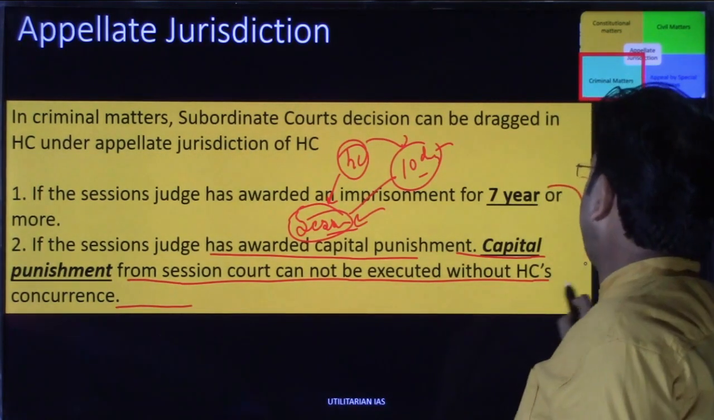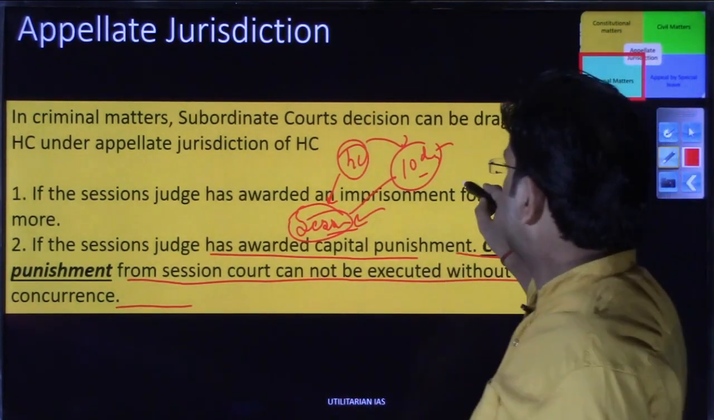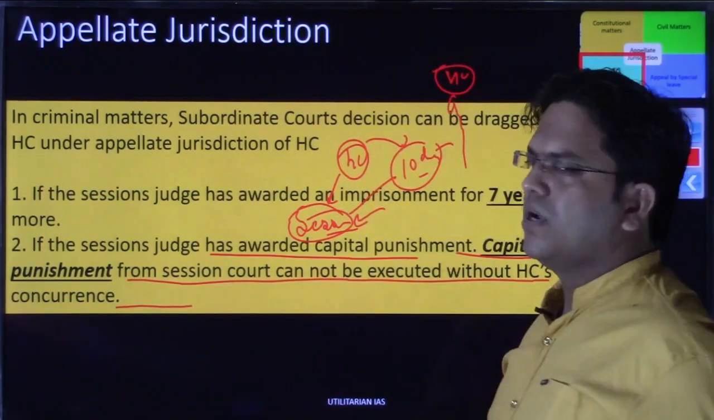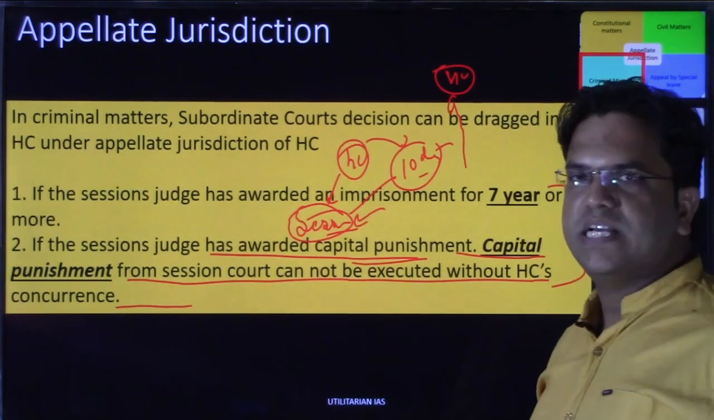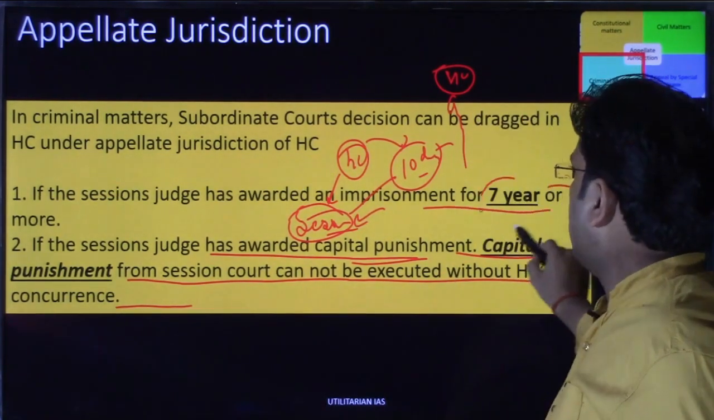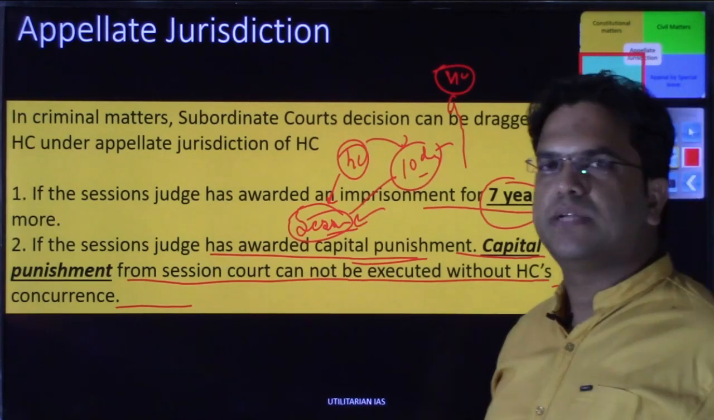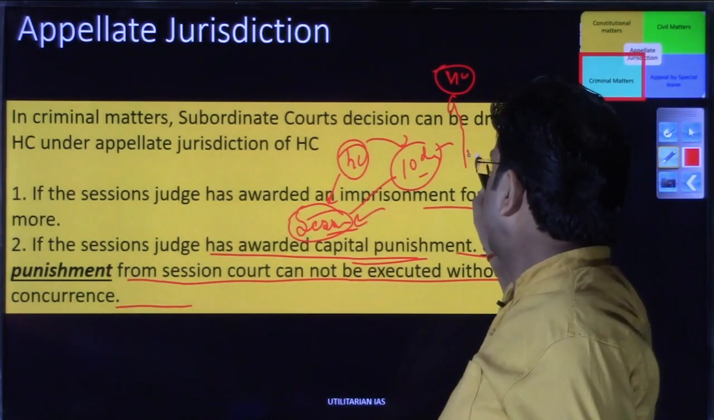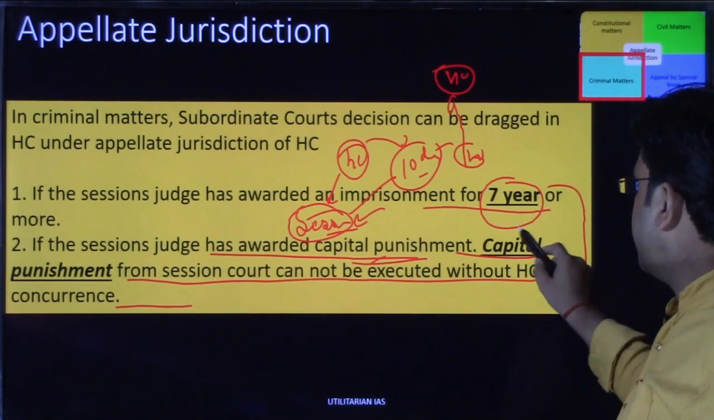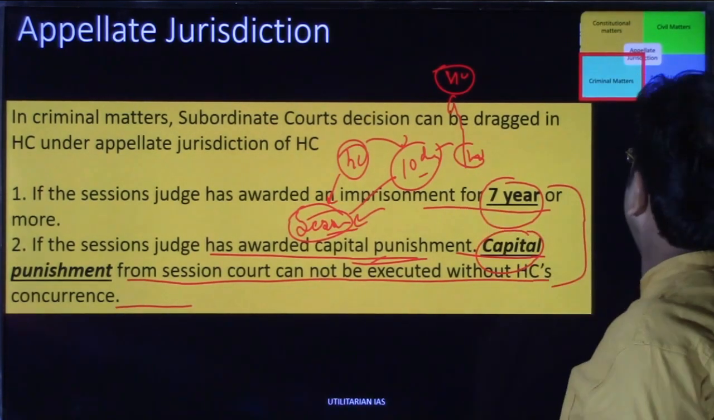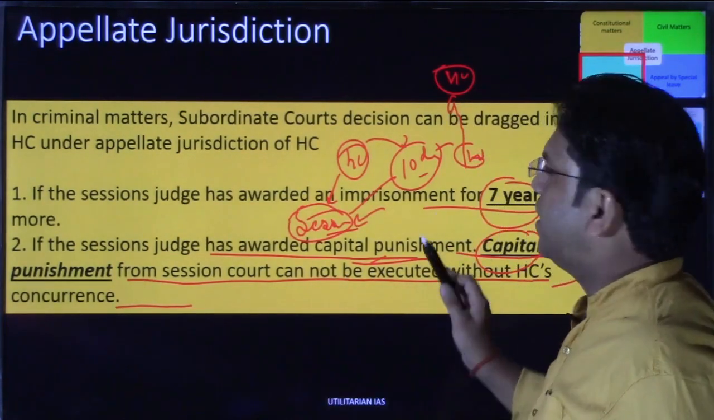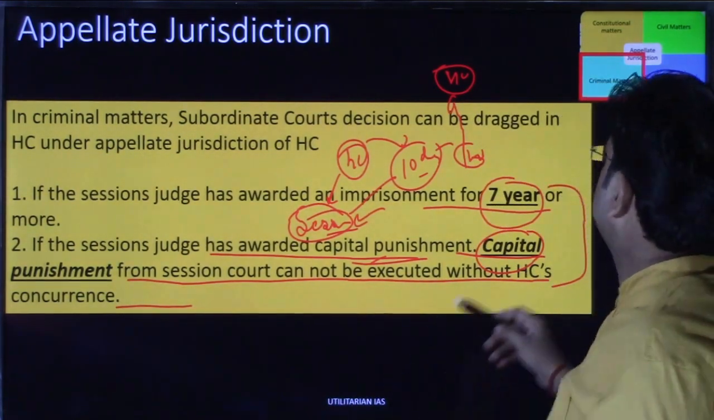So in these two cases, the judgment of the session court can go to the high court. Rather, in this case, it necessarily needs to go to the high court. In the first case, it will be incumbent on that particular person or party whether they want to go to the high court. But in this case, because this is a matter of life and death, it needs to go to the high court. So this was all about the appellate jurisdiction of the high court in relation to the subordinate court.